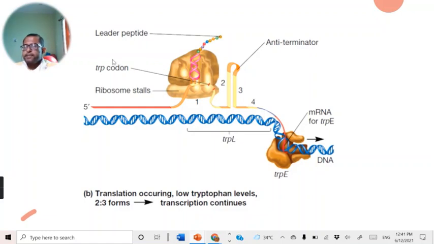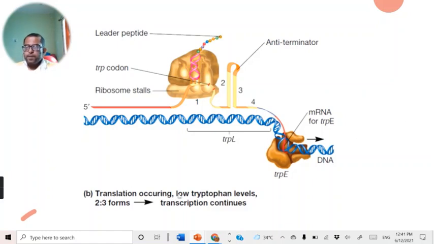This is formed there, because the tryptophan amino acid level is very, very low. So the tRNAs carrying them are also searching. They have to take them to the site of protein synthesis of this trp operon. When they become available, they bind here and the translation process continues. In the meanwhile, the RNA polymerase enzyme continues to transcribe the remaining structural genes of the trp operon.